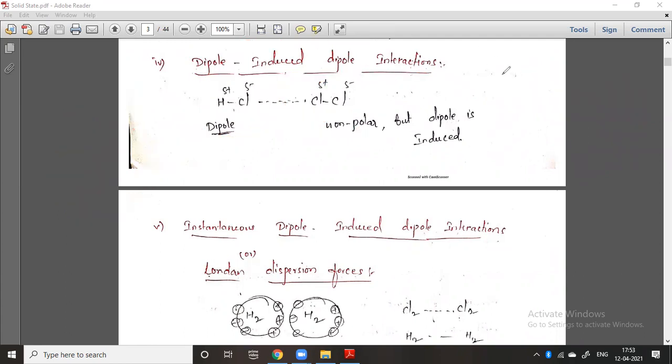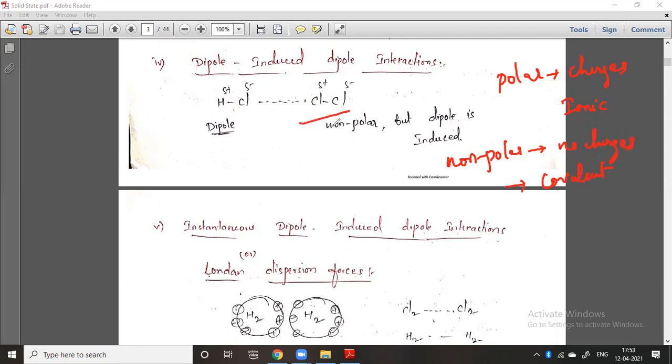Once again I am telling you, polar is nothing but the development of charges, which is called ionic compounds. And in the second case, non-polar is nothing but there is no generation of charges. That means the bond is covalent, covalent compounds. So you should remember this.